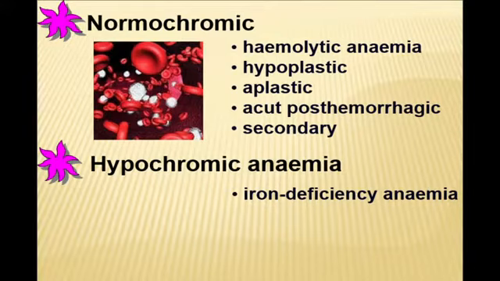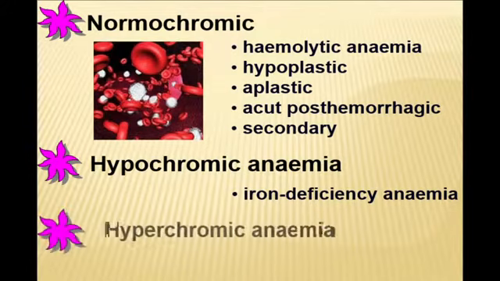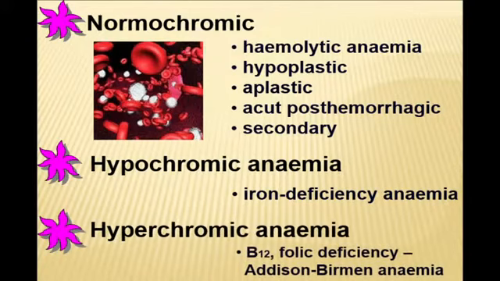Hypochromic anemia. It is only one type, iron deficiency anemia, because the synthesis of hemoglobin and, as a result, saturation of erythrocytes with hemoglobin is tightly connected with the level of iron in our organism. And hyperchromic anemia is also only one type, which is B12 folic deficiency or combined Addison-Biermer anemia.